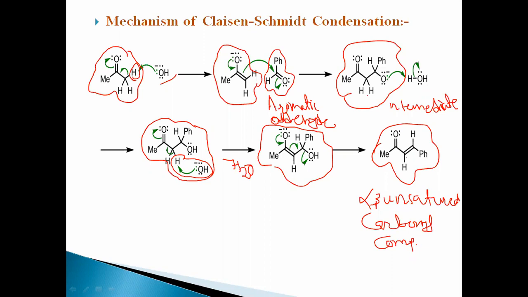This is the alpha carbon atom, this is beta, and this is the carbonyl group present in the final product.